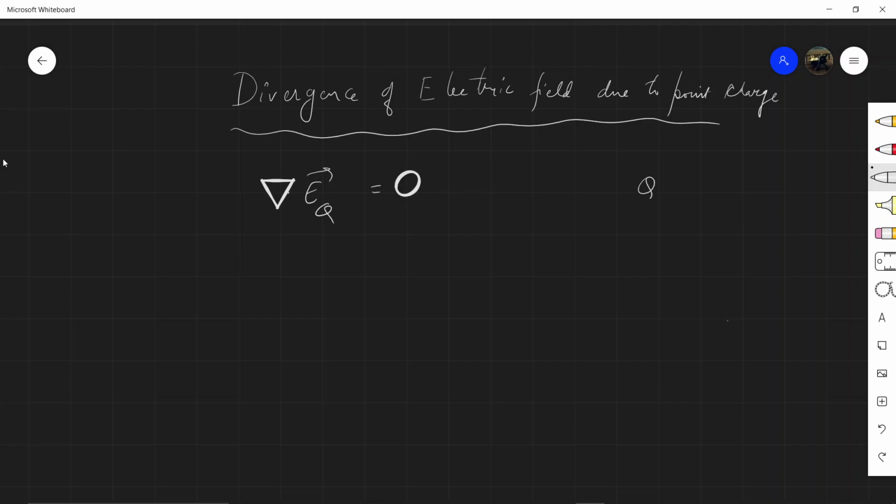So when the test charge is present here, no divergence will occur. We will not talk about any situation where we account for the effect due to the test charge, but definitely for a point charge it will be non-zero.